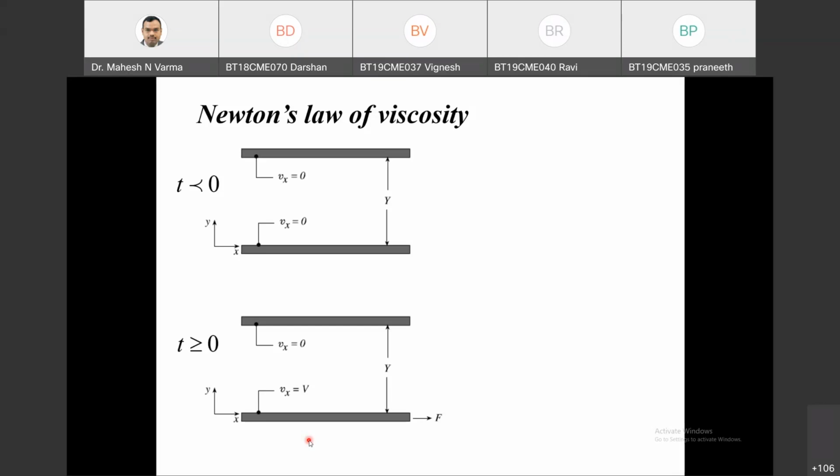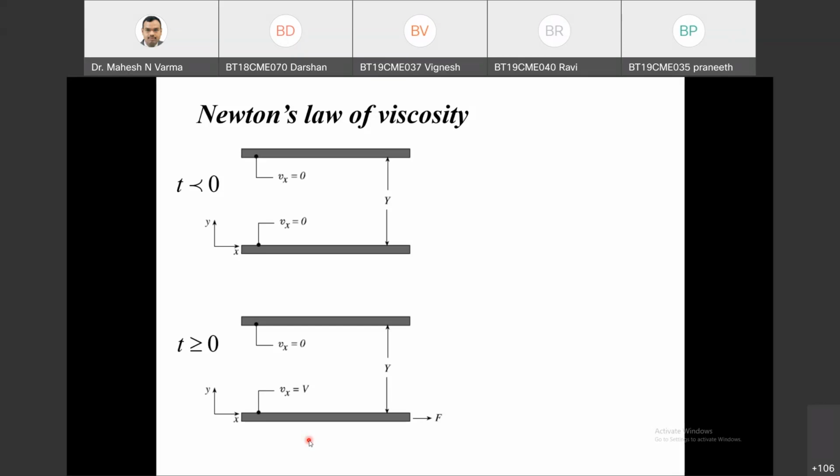So this is called a no slip boundary condition. Okay, Darshan, very good. Darshan is an expert in this actually. So this is called a no slip boundary condition.